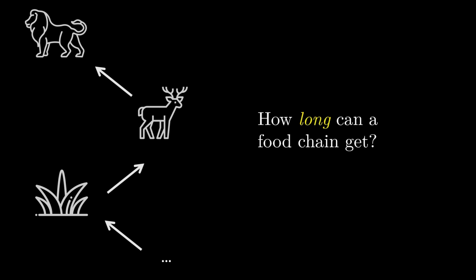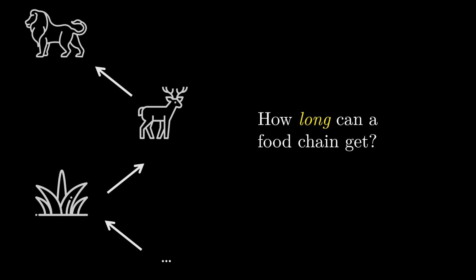In nature, lions eat deer. This is modeled as such: an arrow from the deer headed to the lion. Deer's diets mainly consist of grass, and so on and so forth. Our question is, how long can a food chain get?